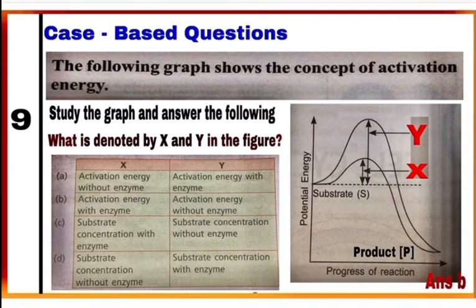In the graph, X is showing the activation energy in the presence of enzyme and Y is showing activation energy in the absence of enzymes, which means enzymes lower the activation energy required for the reaction to take place. So, correct answer is B. Mark B.